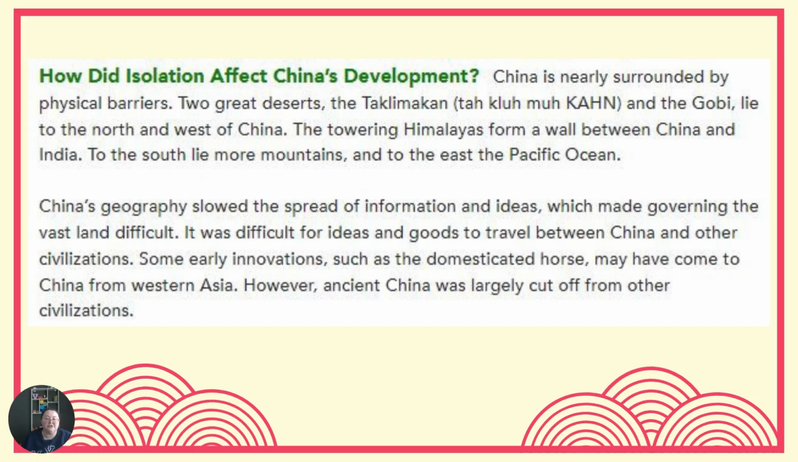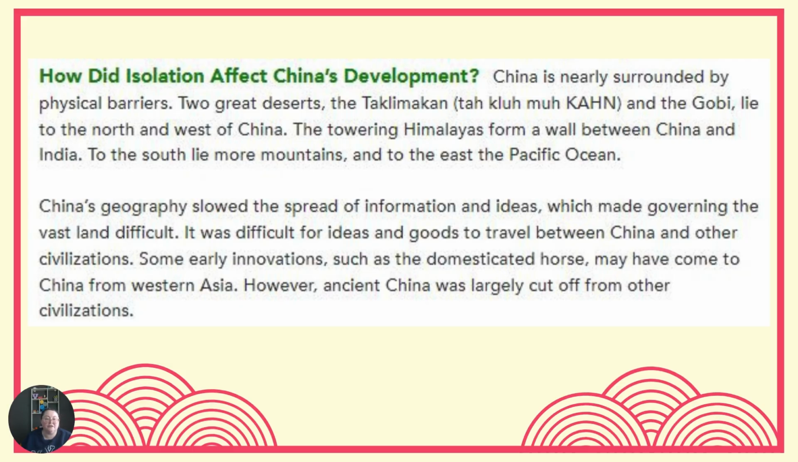How did isolation affect China's development? China is nearly surrounded by physical barriers. Two great deserts, the Taklamakan and the Gobi, lie to the north and west of China. The towering Himalayas form a wall between China and India. To the south lie more mountains, and to the east the Pacific Ocean.